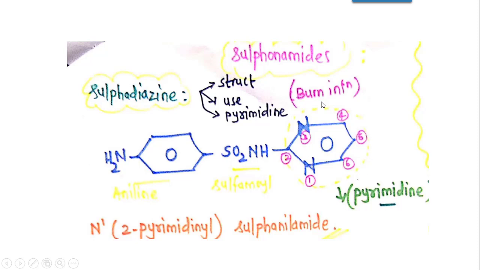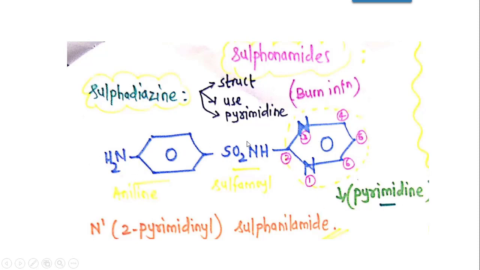So this pyrimidine ring, when it is attached to the basic sulfanilamide moiety, this phenyl group, para position NH2 and SO2NH2, this is sulfanilamide moiety, and when one hydrogen of the sulfanilamide moiety is replaced by some other functional group, or any heterocycle, as you can see here this heterocycle is pyrimidine, they are responsible for the formation of various derivatives of sulfonamides.